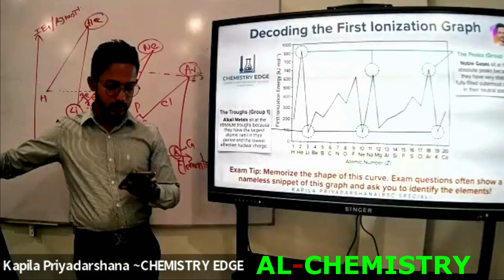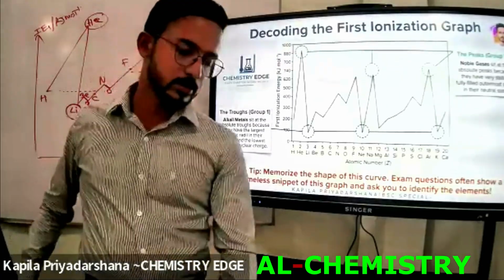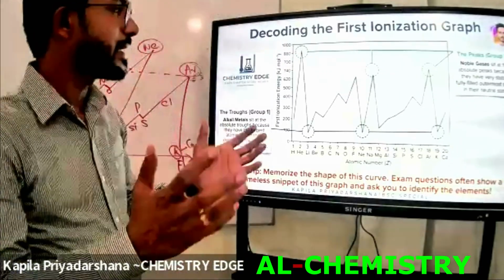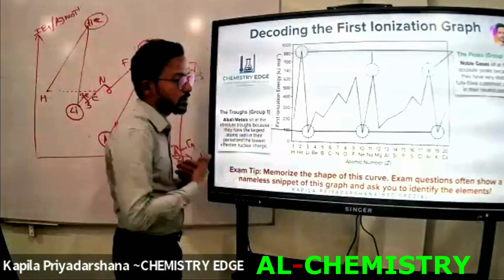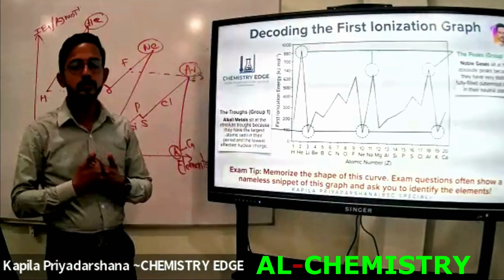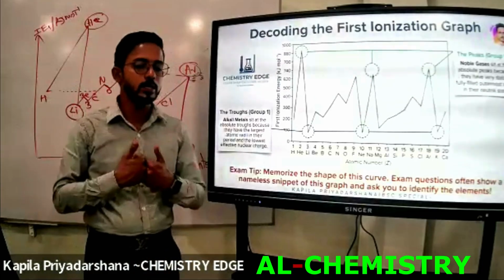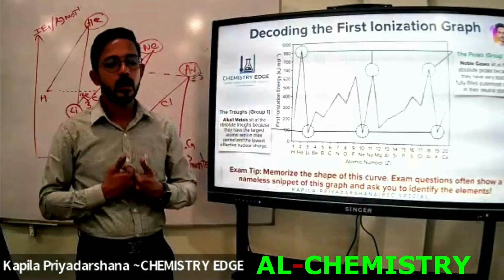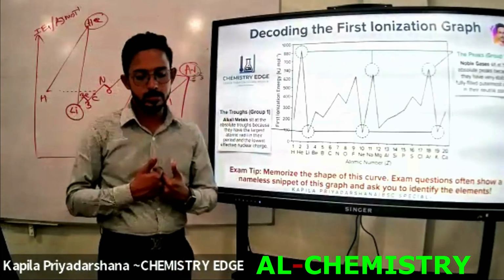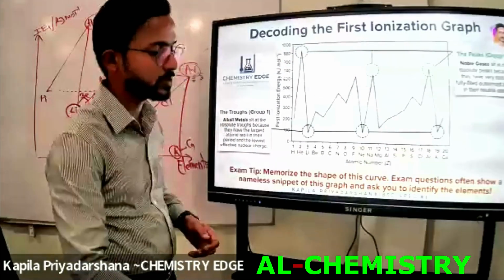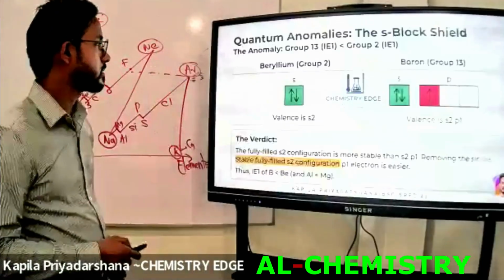Now let's write down second ionization energy. Write the topic as second ionization energy. Up to now we have already done the complex things. If you can understand the first ionization energy, there are no problems, because the second and third ionization energy are the same as the first ionization energy. Look at this.